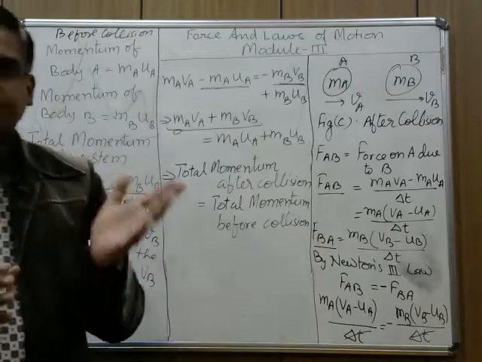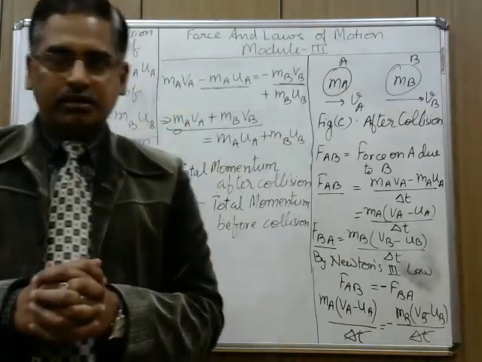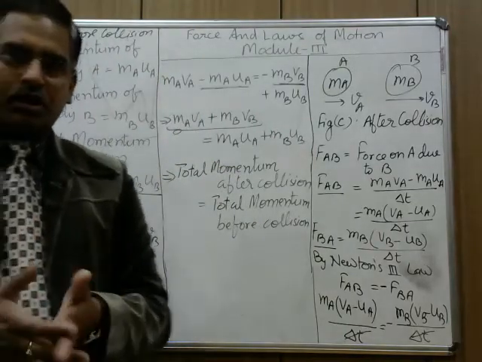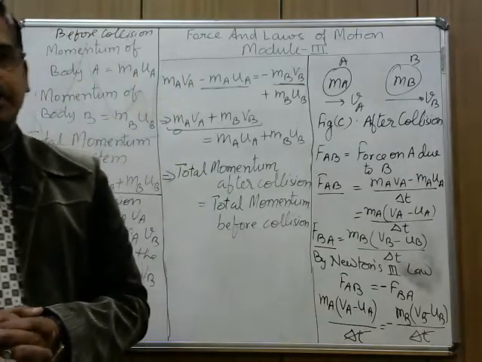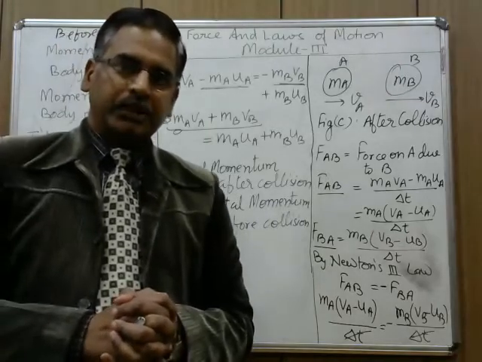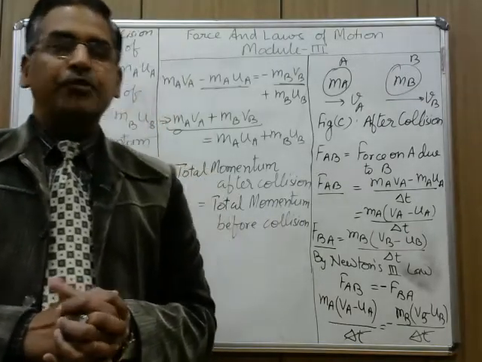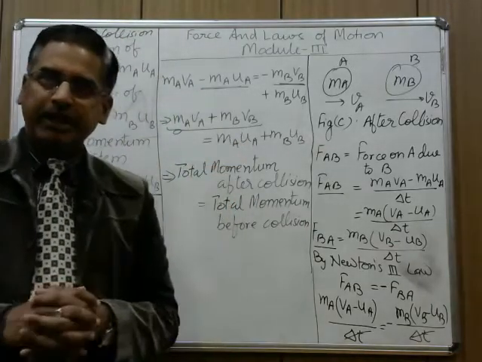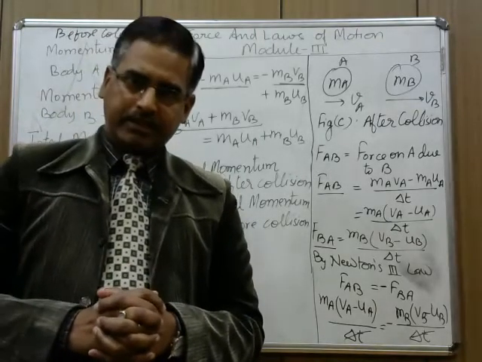Now, the question is, what is the practical application of this rule, this principle? So, I told you about recoiling of a gun. When a bullet is fired, the gun recoils. Recoiling means the gun moves in the backward direction. With the help of this, we are in a position to find the expression for the recoil velocity of the gun.